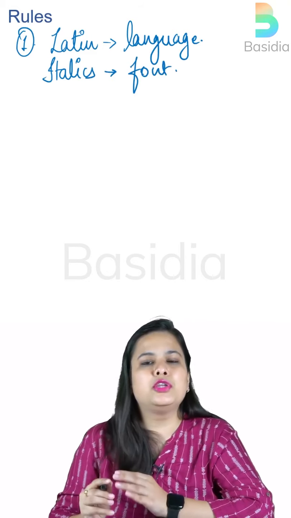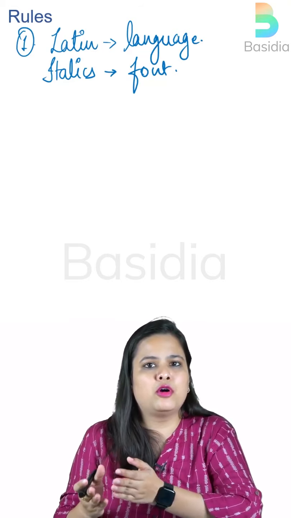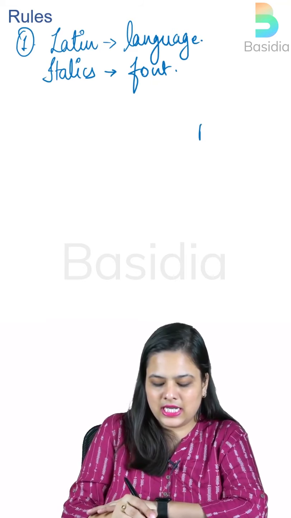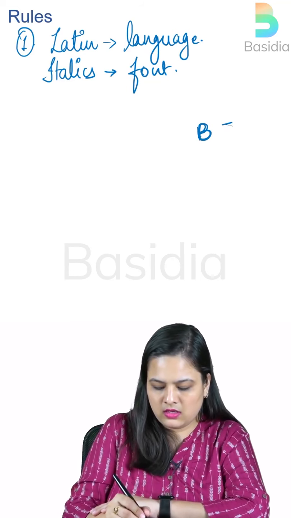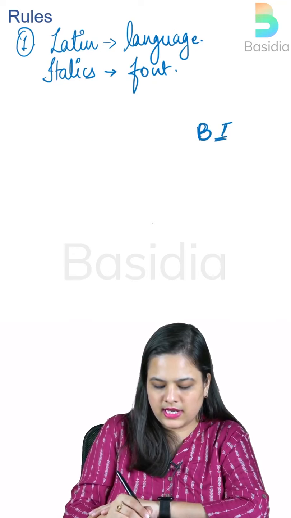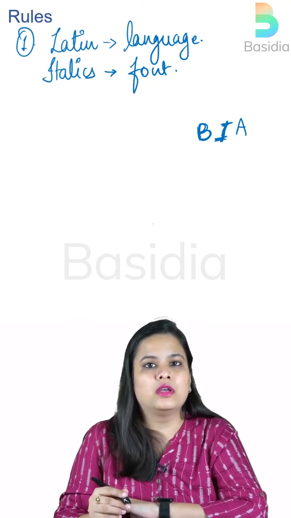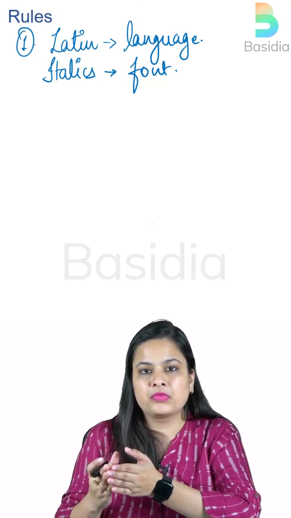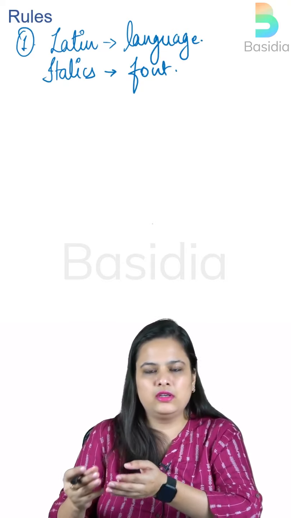If you have ever used a laptop or computer and made a PowerPoint presentation, you may have seen that it has something like this: B, I, U, right? So this I represents the italic font. So that is how the name should be in the Latin language, and it should be italicized whenever written or typed.